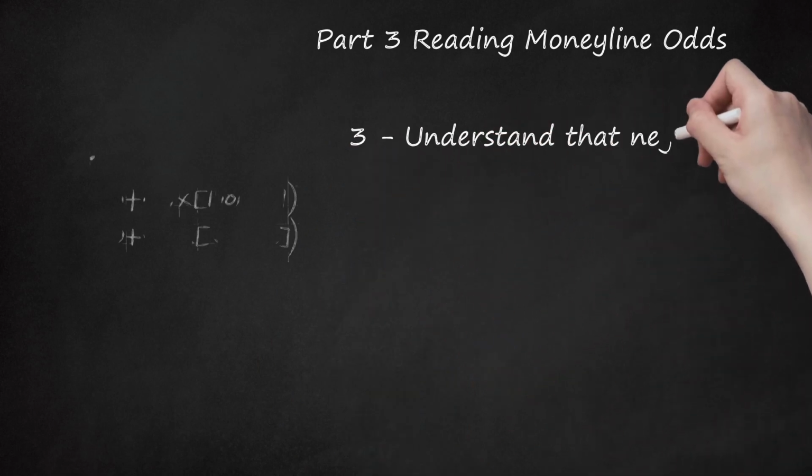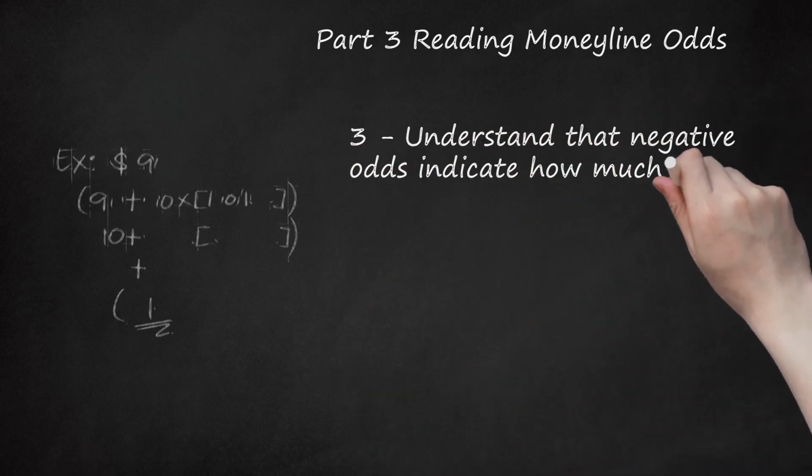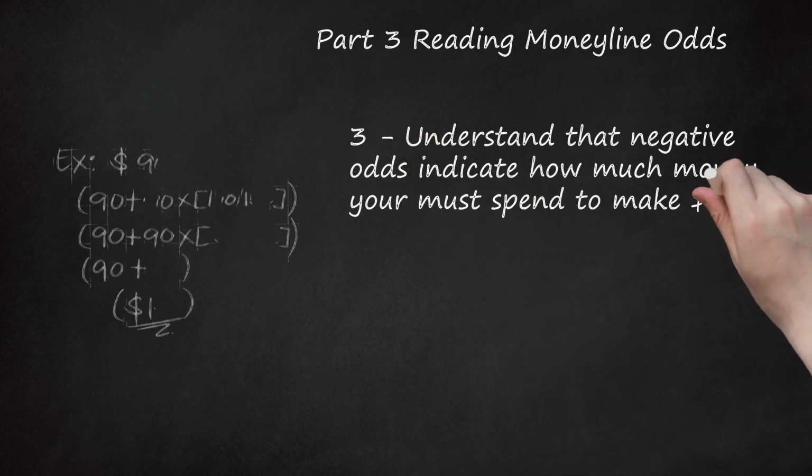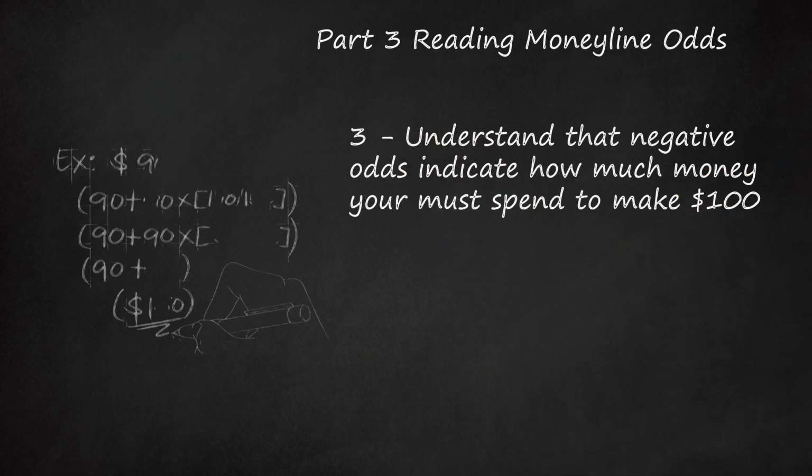3. Understand that negative odds indicate how much money you must spend to make $100. When betting on the favorite, you take less risk, and thus earn less. When betting on a favorite, the money line is the amount of money you need to spend to make $100 profit. In the previous example, in order to make $100 of profit betting for the Cowboys, you would need to spend $135. Like positive odds, you earn back your bet when winning.